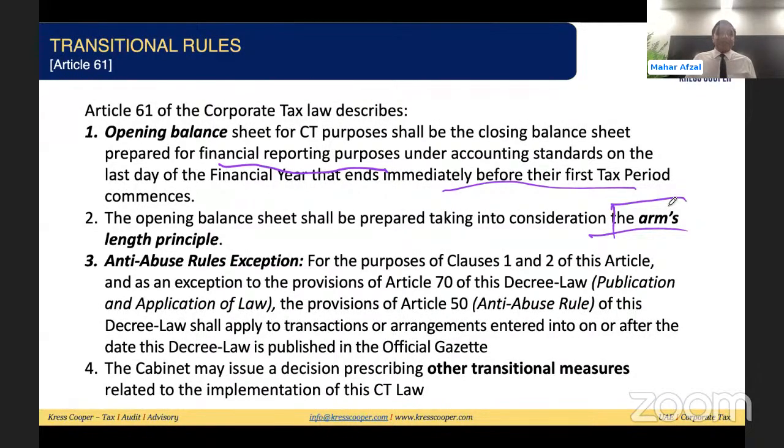The third clause is anti-abuse rule exceptions. We know these anti-abuse rules, but we can look into this in detail. What is the requirement of Article 7? What is the requirement of Article 50? What are the exceptions over there? And the last thing they are asking: the cabinet may issue a decision prescribing other transitional measures related to the implementation of the corporate tax law. Now we'll discuss these clauses one by one.